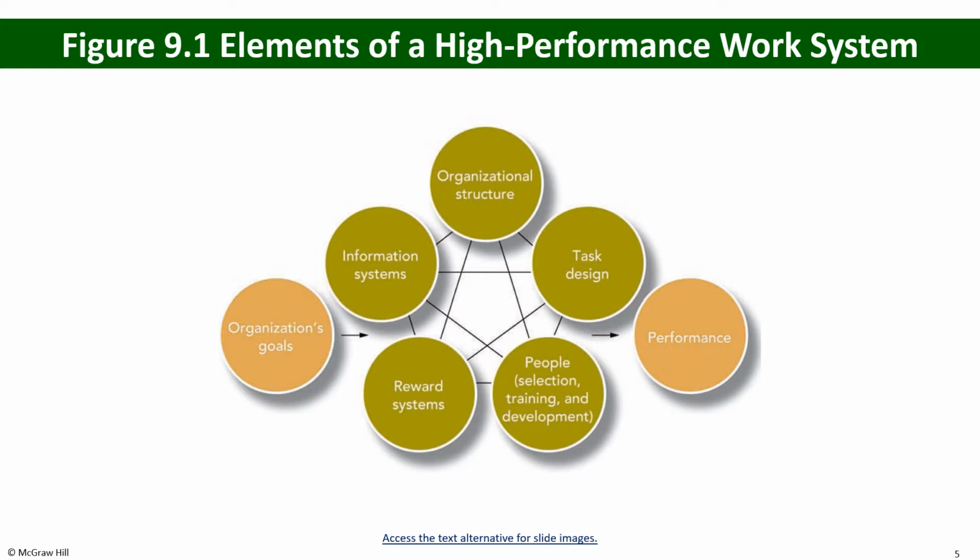As a result of processing these activities, on the right side you can see the performance of the organization. So this is one way of seeing the high performance work system in the organization. Now let's talk about these elements of the high performance work system one by one.